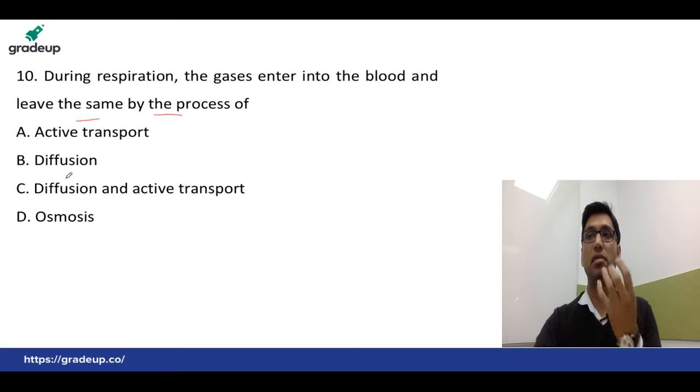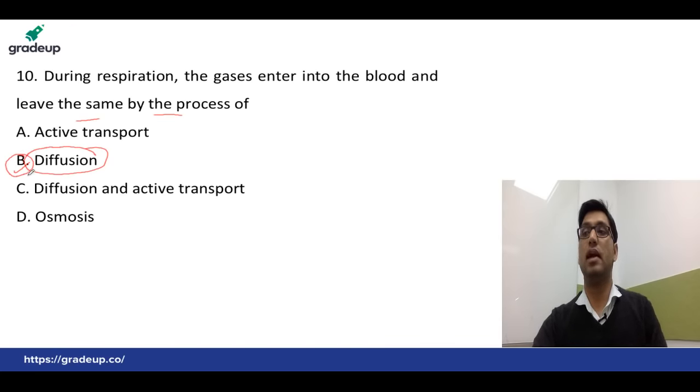You know that respiration is the process in which we take air inside our lungs. In that process, air comes into our blood vessels with the help of a process called diffusion. So diffusion is a process by which air enters into our blood vessels. So option B, diffusion, is correct. Those who have got diffusion are absolutely correct.